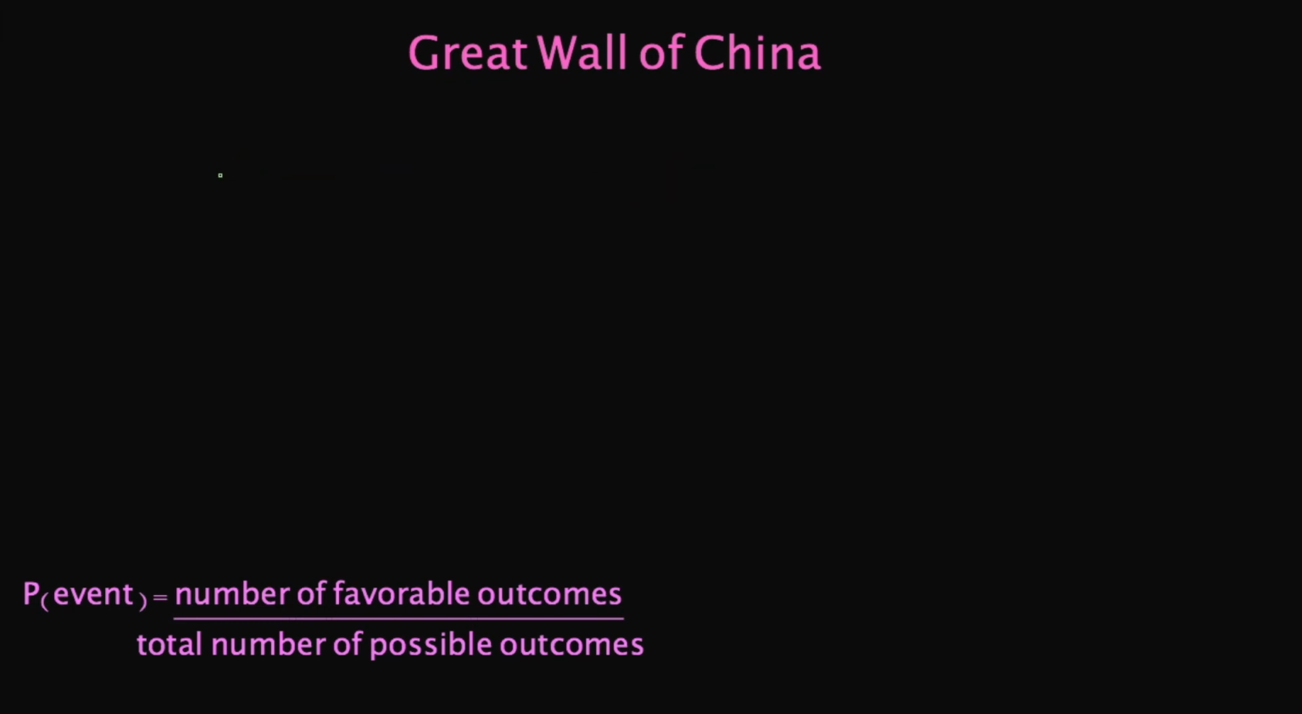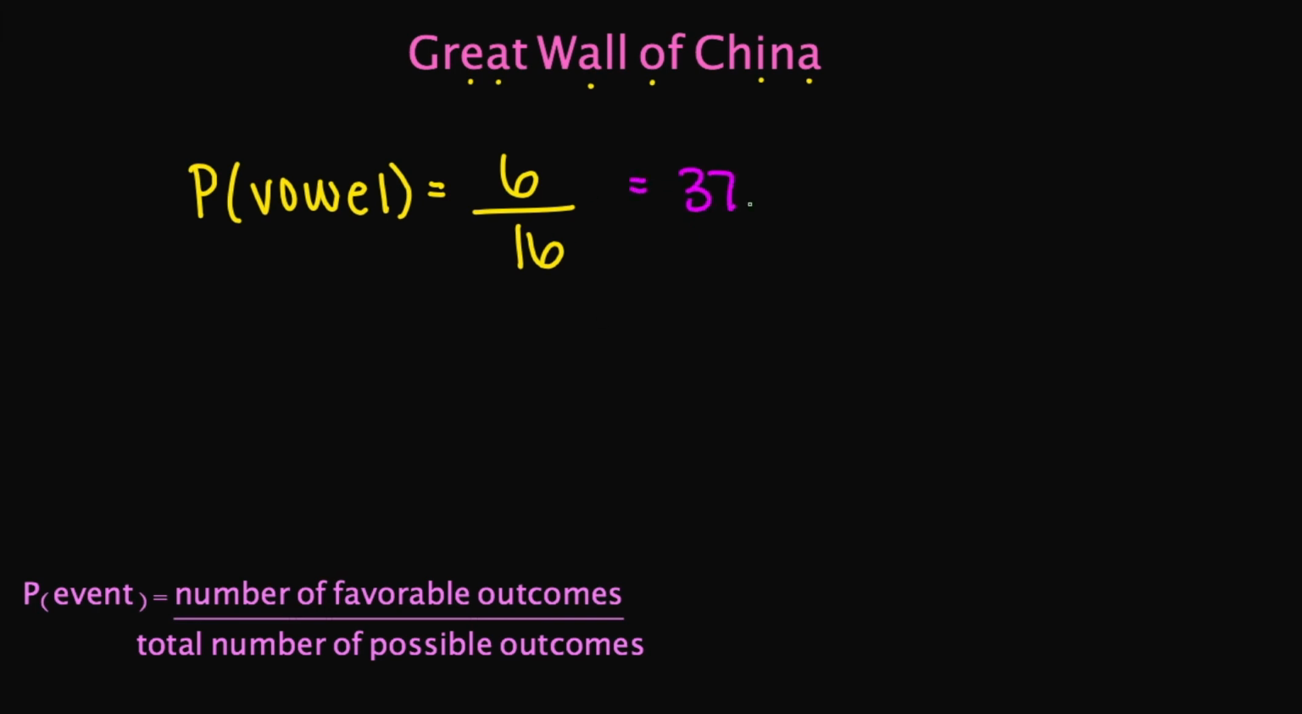So what is the probability of choosing a vowel? So I'm going to put P vowel. What is the total number of favorable outcomes? So A, E, I, O, U. So 1, 2, 3, 4, 5, 6. So the number of favorable outcomes is 6. What is the total number of possible outcomes? We already said that's 16. So if I turn this into a percent, we're looking at about 37.5%. So there's a 37.5% chance that I will pick out a vowel.